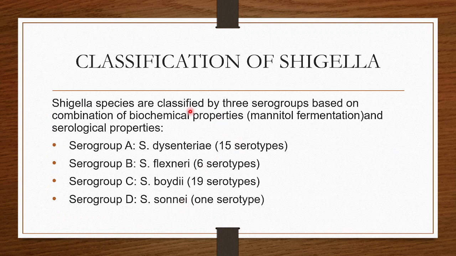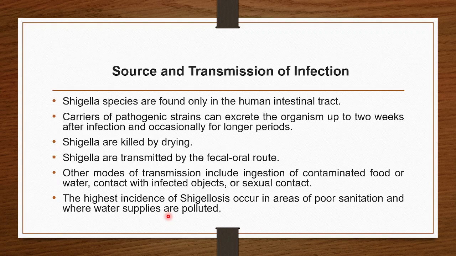Classification: on the basis of their biochemical properties, they are divided into these subgroups. There are 4 serogroups, and these are again differentiated into serotypes. Coming to the source and transmission of Shigella infection: these are found in the human intestinal tract, and they can be transmitted by the fecal-oral route. Other modes of transmission are contact with infected objects or sexual contact.